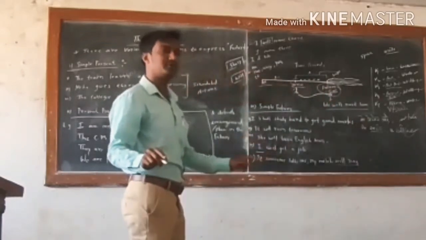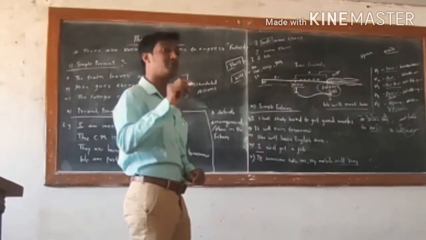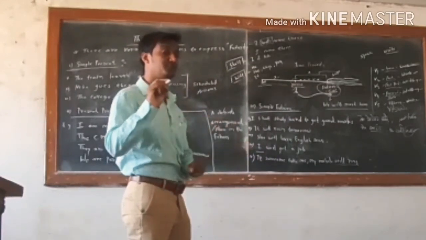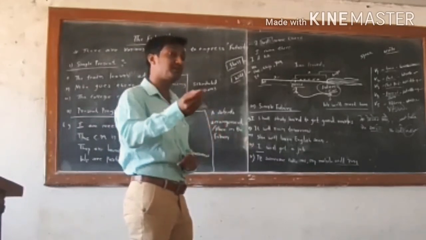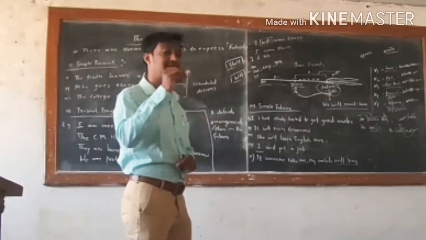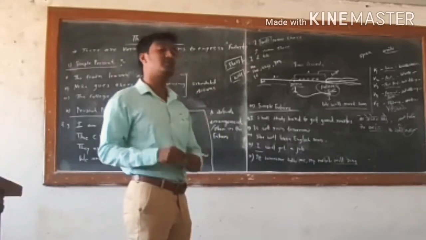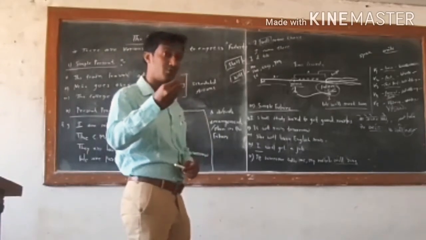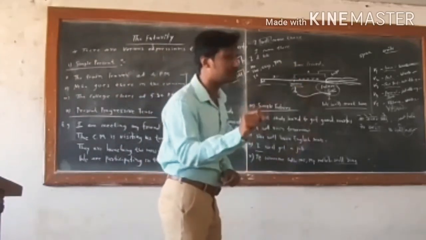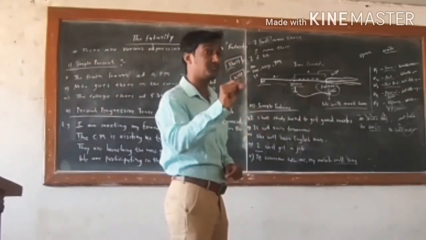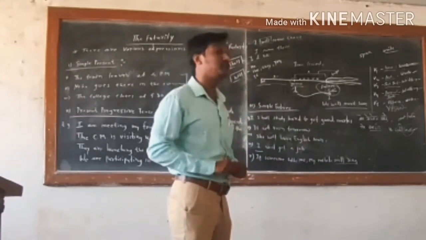In modern English, we don't have future tense, as I told you last time, and again I am revising. In modern English, we don't have future tense. Future is a time. Why is it a time? Because it refers to something that may happen. It indicates time. Because of this reason, we cannot call it future tense. Why can we not call it that? Because we don't have a verb form which completely shows that action will be taking place in the future.